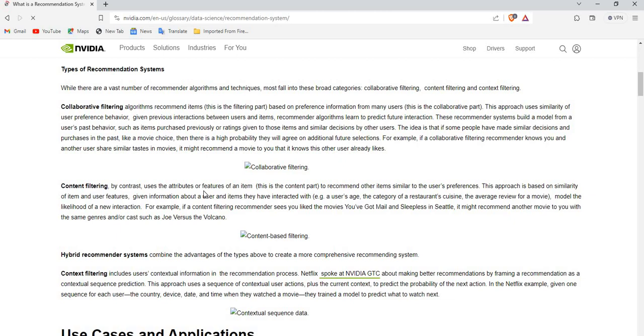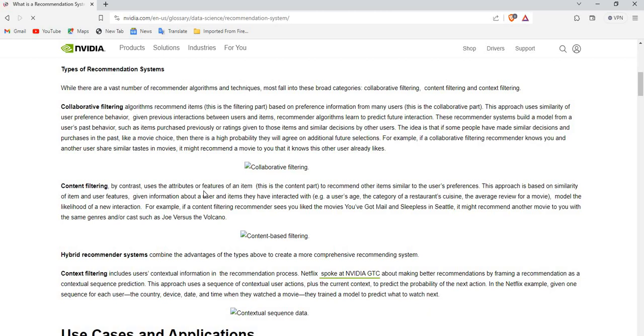Collaborative filtering algorithms recommend items based on preference information from many users. This approach uses similarity of user preferences and behavior. Given previous interactions between users and items, recommender algorithms learn to predict future interactions. These recommender systems are built on a model of the user's past behavior, such as items purchased previously or ratings given, and on similar decisions by other users. The idea is that if some users made a similar decision and purchase in the past, like movie choices, there is a high probability they will agree on additional future selections.